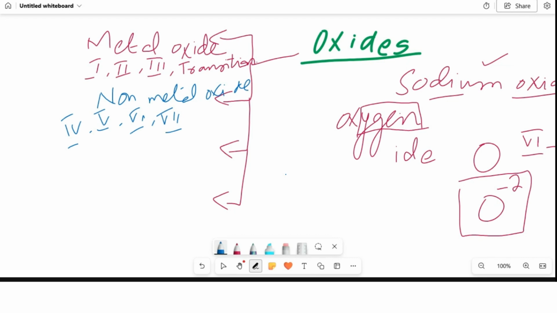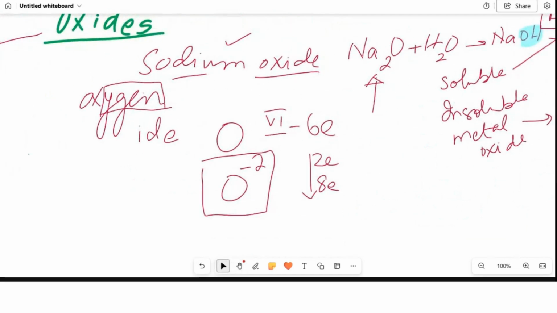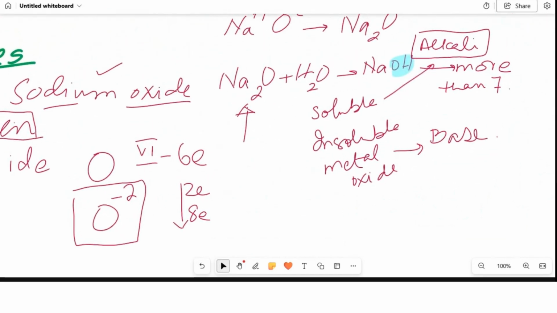Now you have to pick one non-metal from groups 4, 5, 6 and 7. Then we are going to react it with oxygen to form an oxide. And then we will dissolve it in water. And then we are going to see whether it forms an alkali or an acid. Now pick any element from the non-metals. It can be carbon, it can be sulfur, it can be nitrogen. Pick any one of these three.